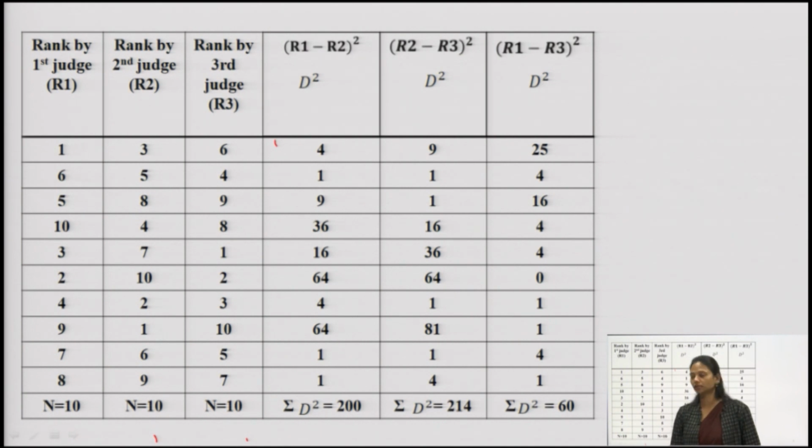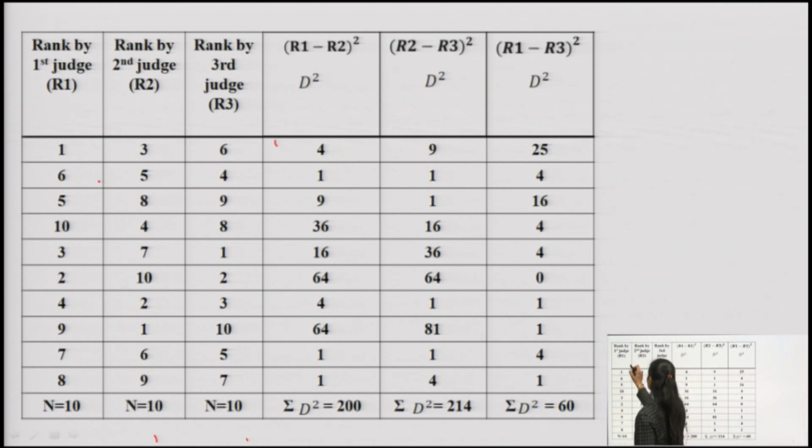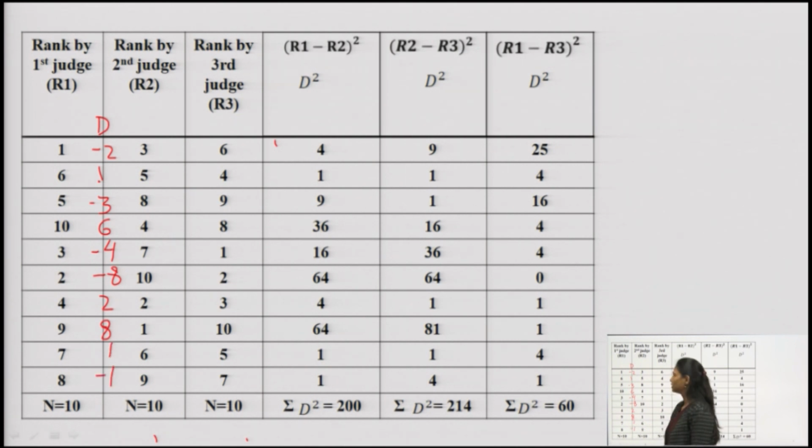Now, how to find out the differences? When we are finding out D between judge 1 and judge 2, my D becomes 1 minus 3 is equal to minus 2, 6 minus 5 is equal to 1, 5 minus 8 gives me minus 3, 10 minus 4 gives me 6, 3 minus 7 gives me minus 4, then 2 minus 8 gives me minus 6, 4 minus 2 gives me 2, 9 minus 1 gives me 8, 7 minus 6 gives me 1, 8 minus 9 gives me minus 1. So, this is my D.